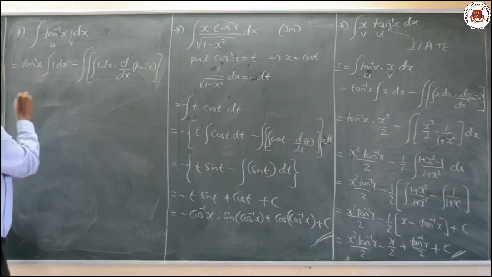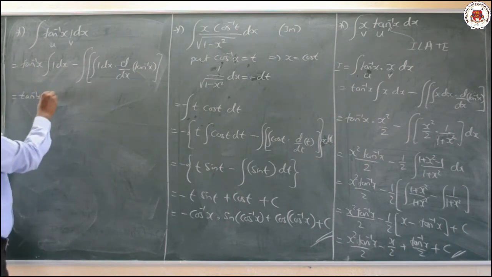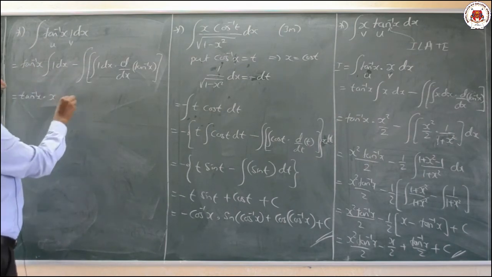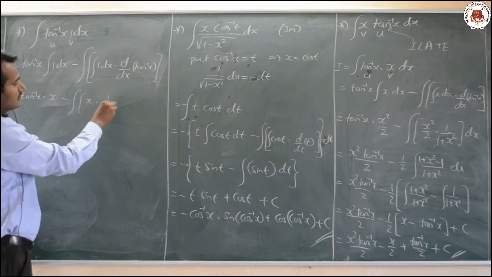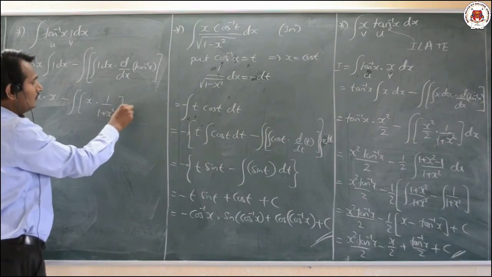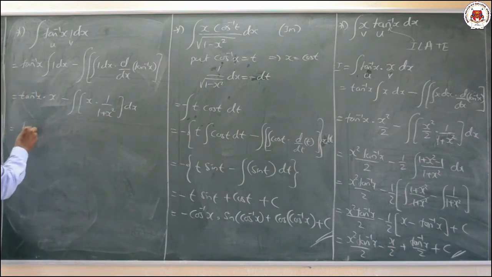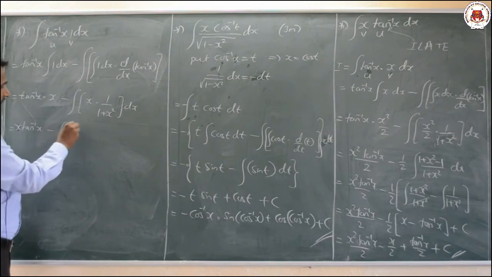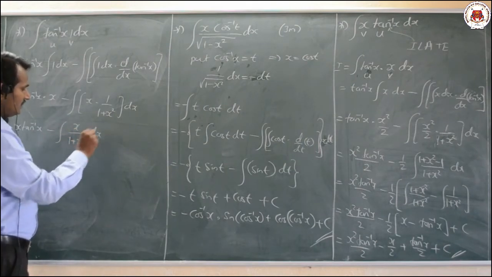Now tan inverse of x, integration of 1 is x, minus integration of 1 will be x into derivative of tan inverse of x, which is 1 divided by 1 plus x square, into dx. Very simple. Now that is x into tan inverse of x, okay students, minus integral of x divided by 1 plus x square into dx.